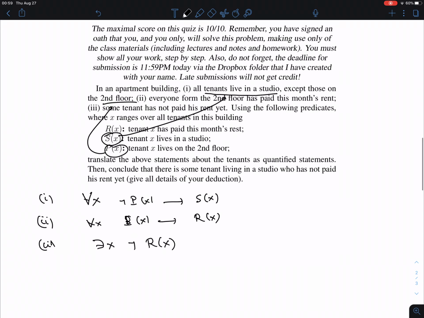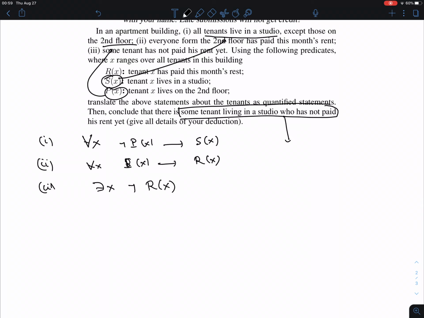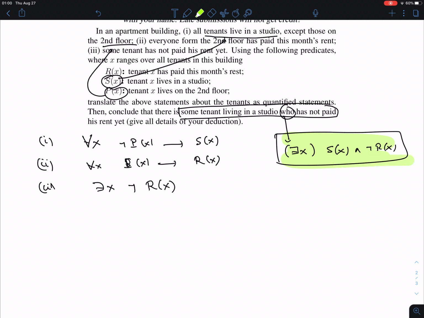And now what you need to show is there is some tenant who lives in a studio and has not paid his rent. That's what we need to show. So we have to show there is an x who lives in a studio. Now again, in English there is no "and" here, but the relative clause "who" makes it an and. What you really mean is there is a tenant, he lives in a studio and he has not paid his rent. S(x) and not R(x). So that's what we want to show. Again, let me make it nicely colored so that you see where we're going.